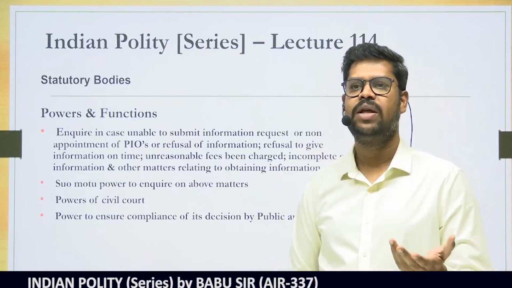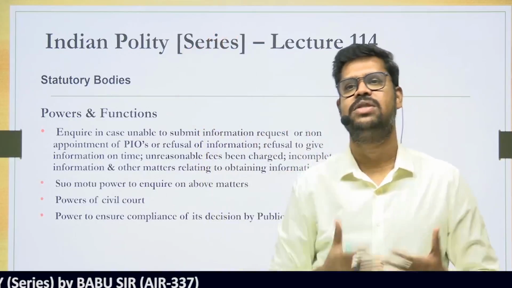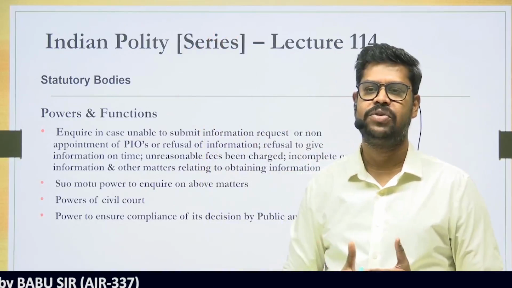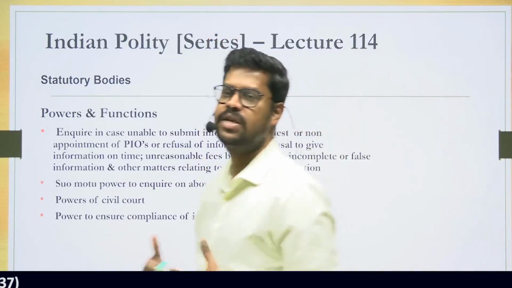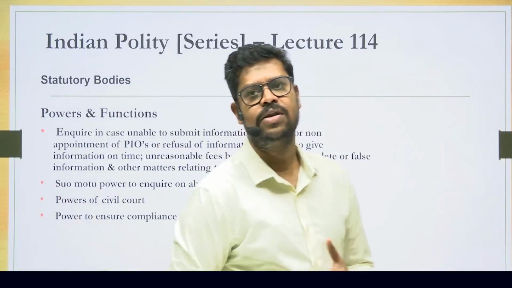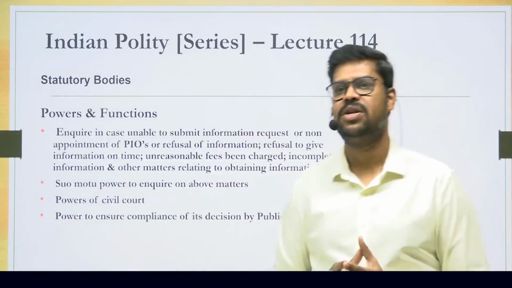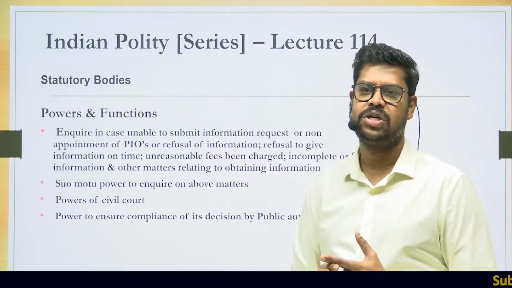If they are not providing the information, a further appeal can be made. Against the order in the appeal, it comes to the Central Information Commission or the State Information Commission. Whenever such an appeal comes, they have to look into these appeals and pass orders. This is in fact one of their major functions, performed by the Central Information Commission.